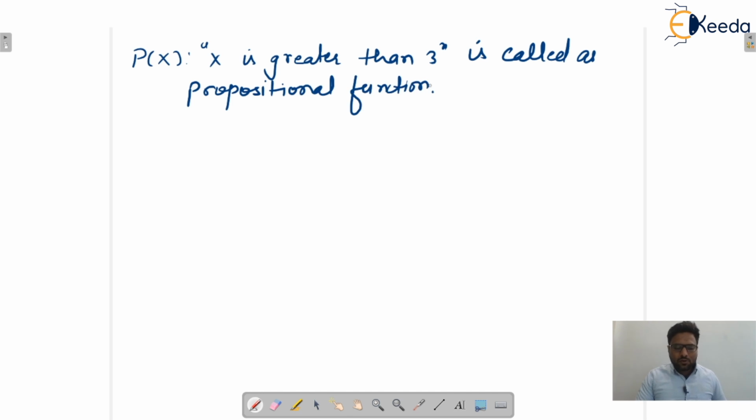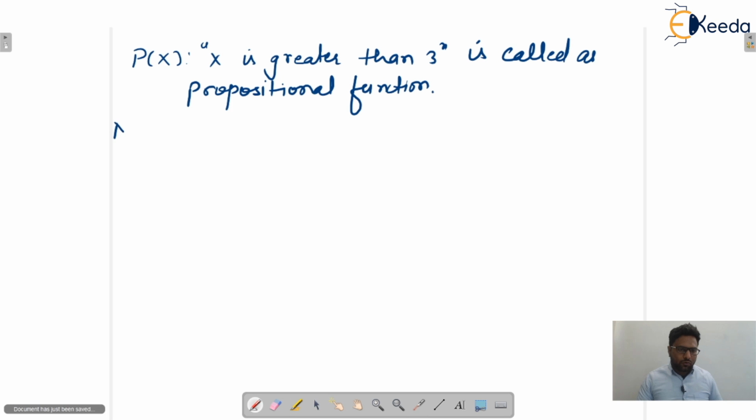We cannot say that this P of x is a proposition, because it is neither true nor false unless we know the value of x. That's why this propositional function is not a proposition.